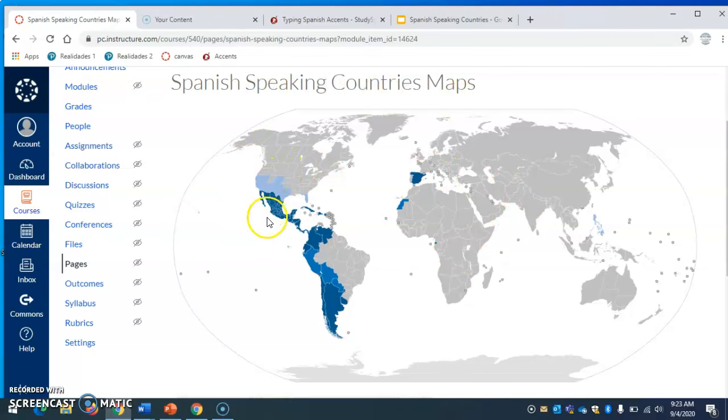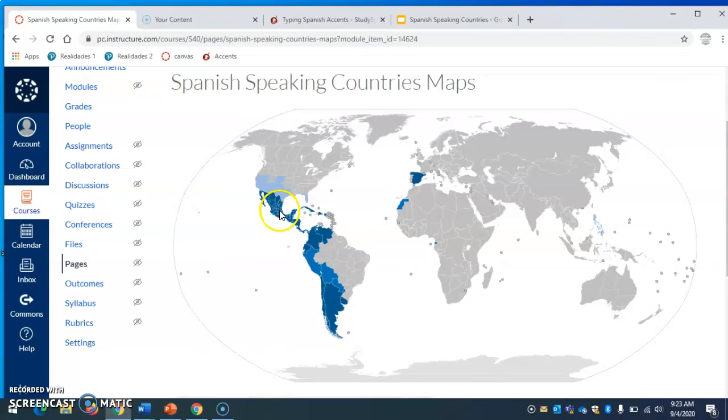So first we have Mexico, which is down here. We should all know that. This is the United States. And they do actually have some of our southern states here in Florida light blue highlighted because they are very prominent Spanish-speaking states. So they have a lot of Spanish speakers there. But the dark blue ones and all of these are all of the official Spanish-speaking countries.